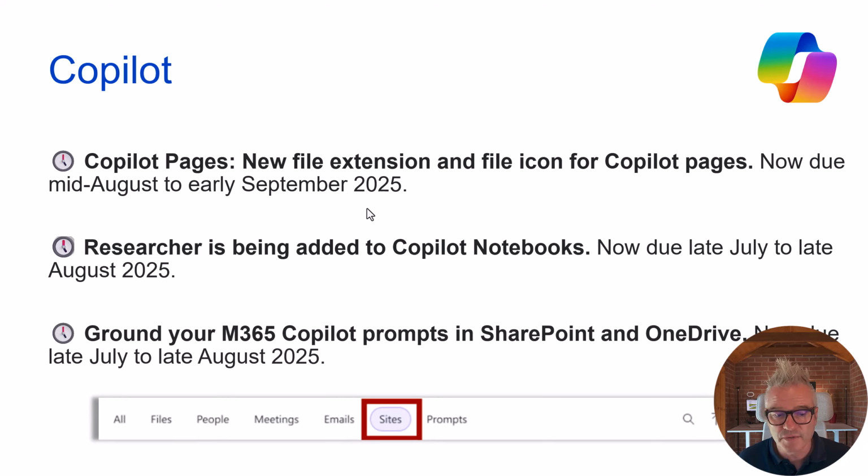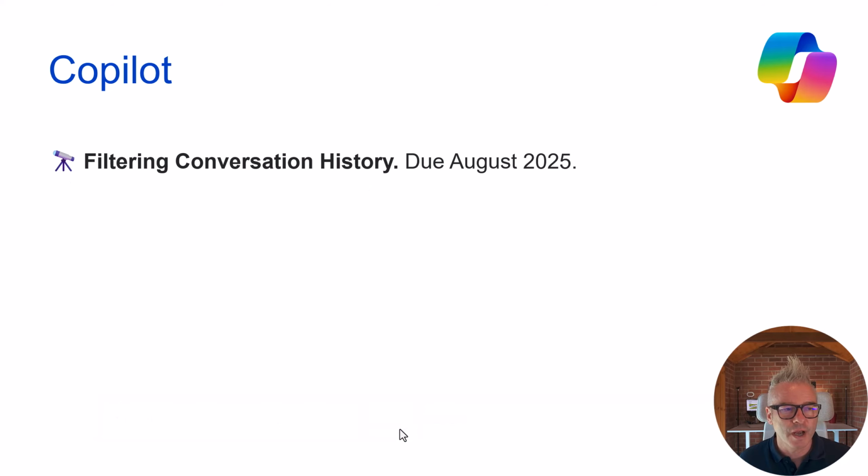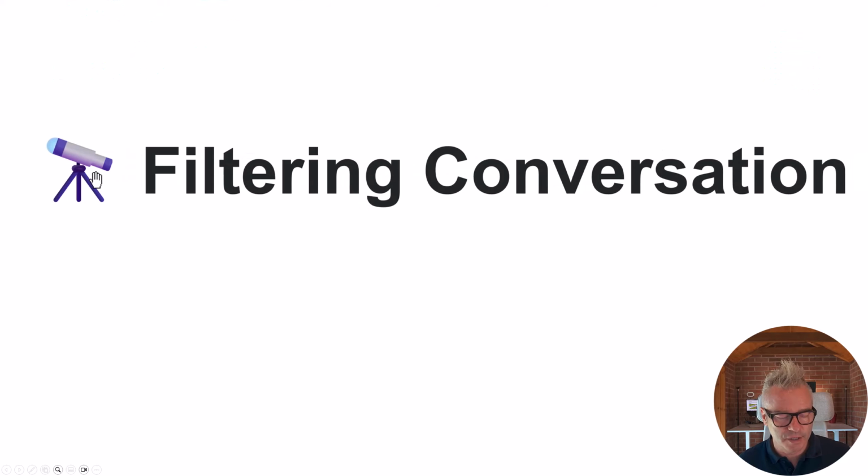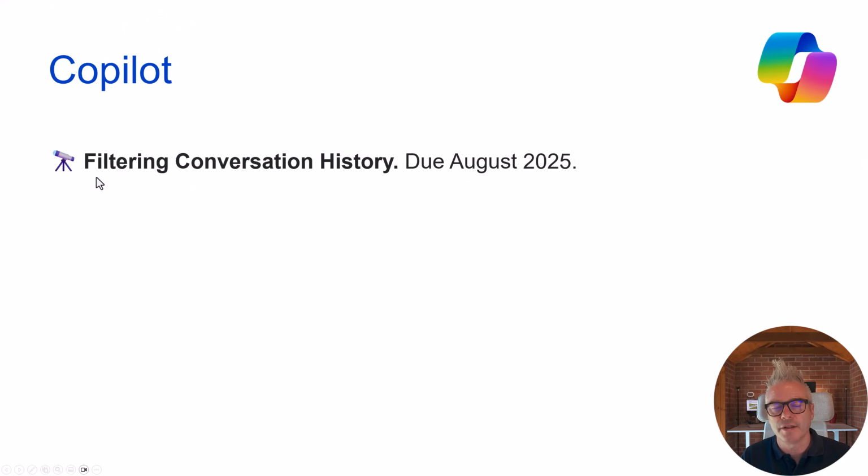Ground your M365 Copilot chats in SharePoint and OneDrive. You can see here that it's just making it a little bit easier to point it at SharePoint and OneDrive. It's been pushed back, and now the latest pushback is July to late August. Okay, so this icon here, this telescope, tells you that this is from the 365 roadmap, and the details in here are super sketchy. What is really sketchy is the dates. It's just giving you an idea that something's coming.